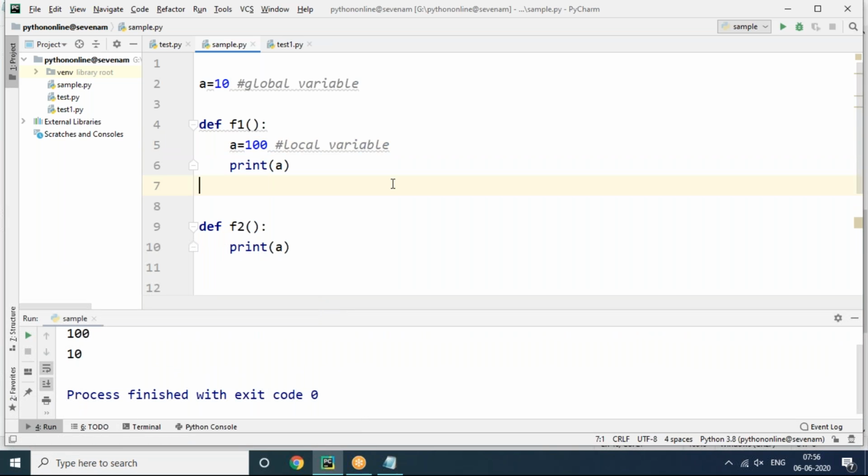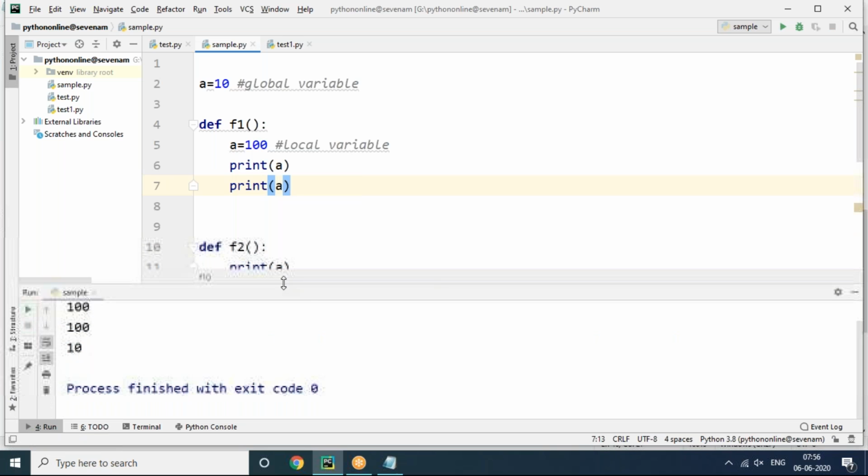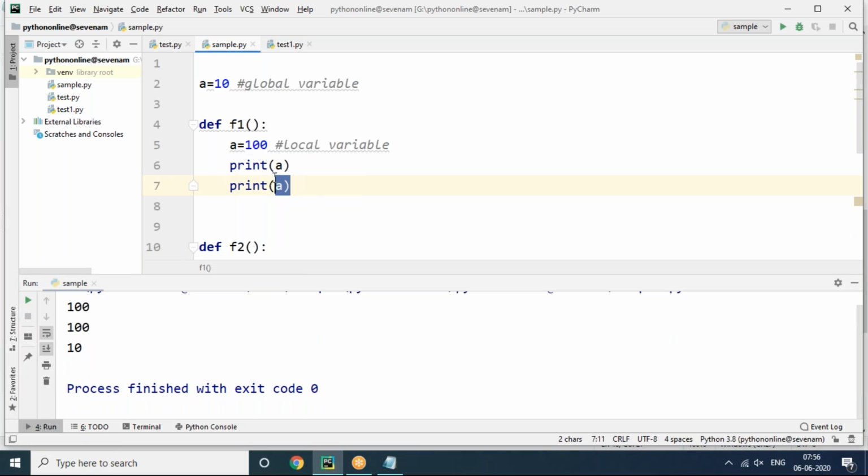But my requirement is, if the local variable name and global variable name are the same, I still want to access the global variable value here also. This A, I want to make it the global variable value. Is it possible? Directly it's not possible. However many times you print A, you will get only 100, because the local value has preference. But now if I want to access the global variable, then we can use the globals function.